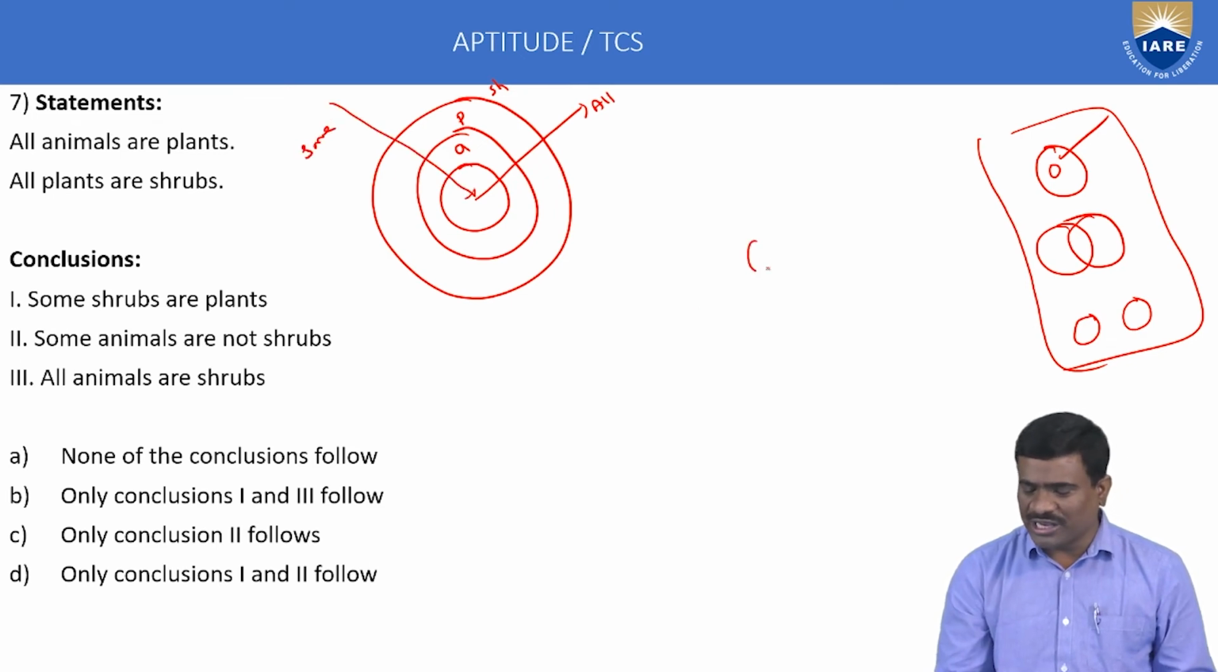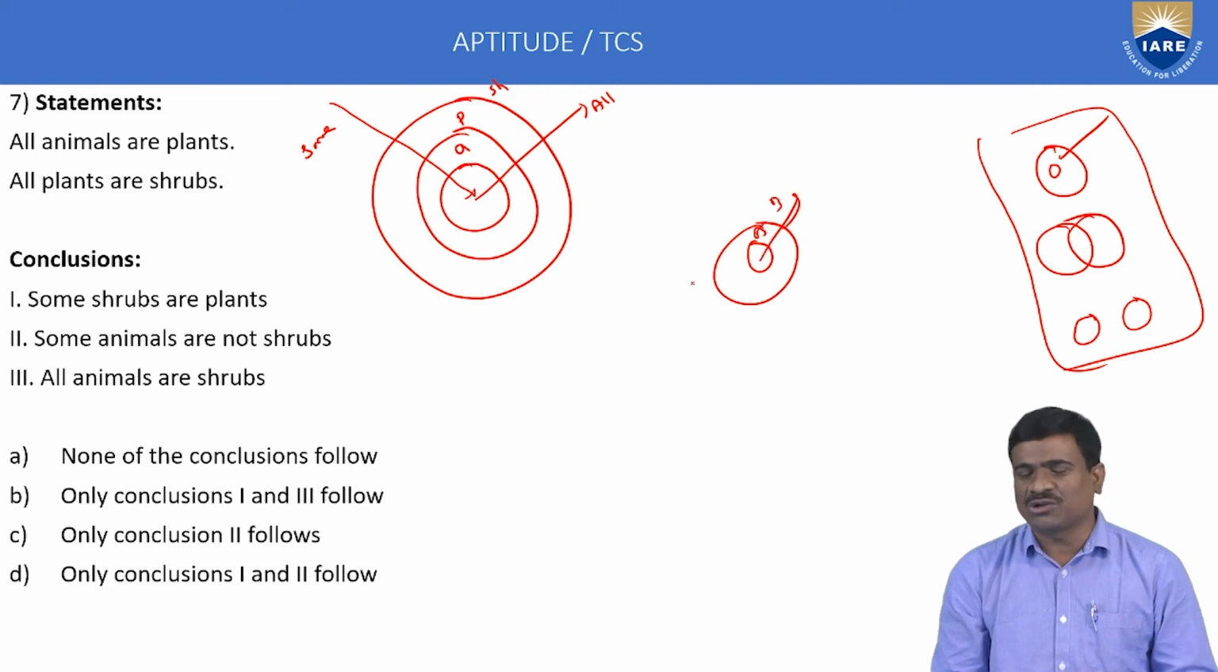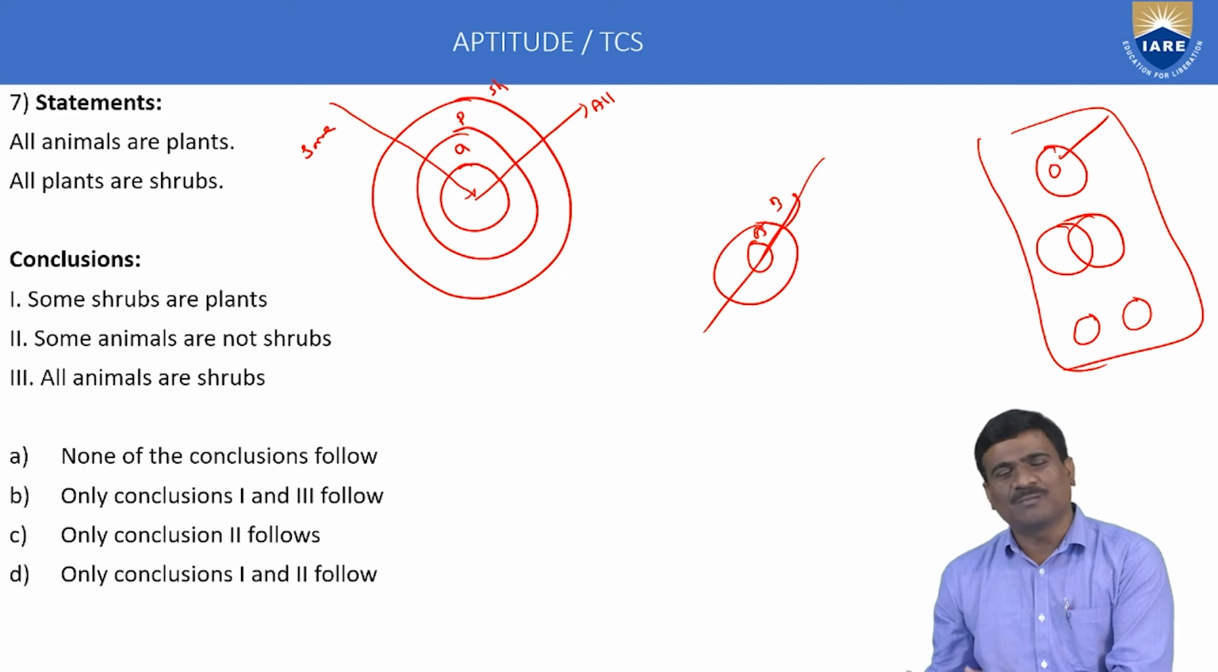Suppose all A are B. This is called all A are B. The A to B relation is all. What about the B to A relation? B to A relation, some is only correct, but not all. All A are B, some B are A.